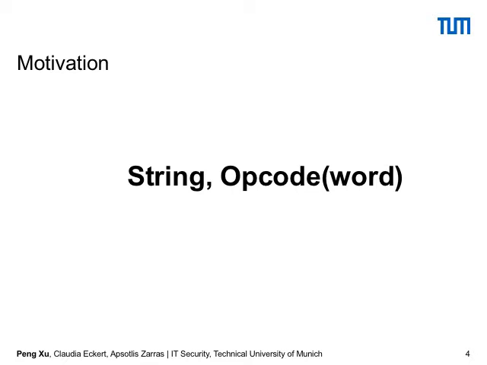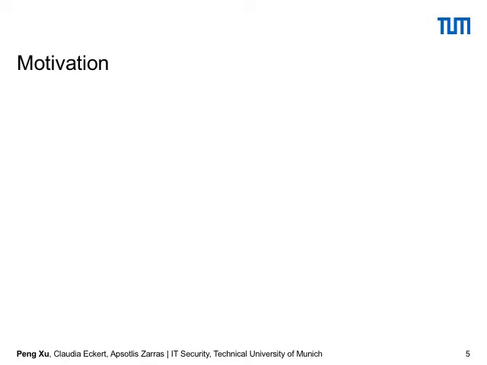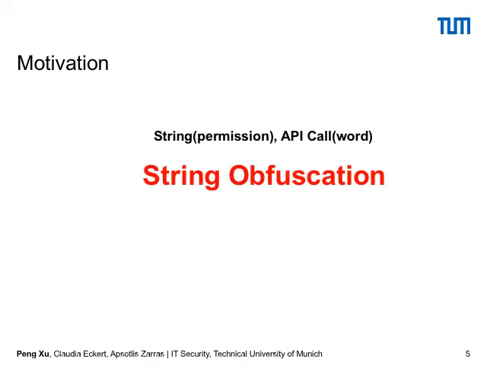If we use some way to obfuscate the strings, what could happen? If we use string obfuscation, a string encryption, to encrypt strings like the permission and the name of the API, of course, we cannot use the permission-based way to detect malicious behaviors.